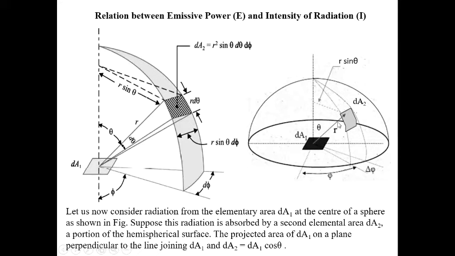So this is your D1 and D2 line joining, and this is the perpendicular line. So the projected area of dA1 and dA2 is dA1 cos theta, as the angle will be theta. Clear? So basically, if you see the orientation of this dA1 and dA2 at angle theta with the normal direction, that is a normal plane. So the projected area on this normal plane, if the angle is theta, is dA1 cos theta. Clear?